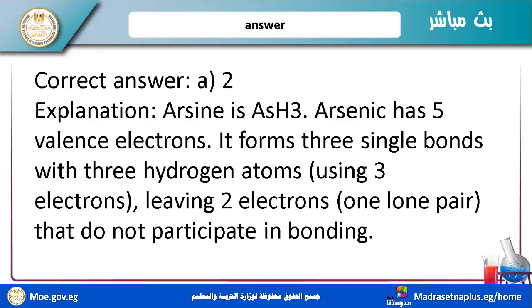Because arsine is AsH3. Arsenic has 5 valence electrons, so it forms 3 single bonds with 3 hydrogen atoms using 3 bond pairs, leaving 2 electrons without any bonds. This is a lone pair, which can make coordinate bonds, so it didn't participate in bonding.